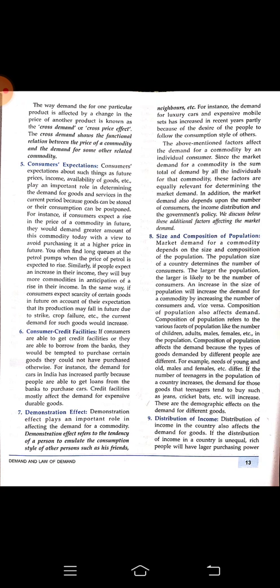Consumer credit facilities. Credit here means loans. If the consumer is given some amount of loan, only then will the consumer be able to buy that commodity, or else that commodity will not be bought. For example, car loans and home loans are available from the bank. Some persons know that slowly and steadily they can continuously pay their EMIs and pay back the bank. So they think that if this money was not provided by the bank, they would not have bought that commodity. This is called consumer credit facility.